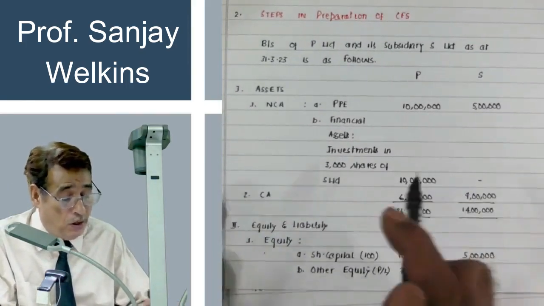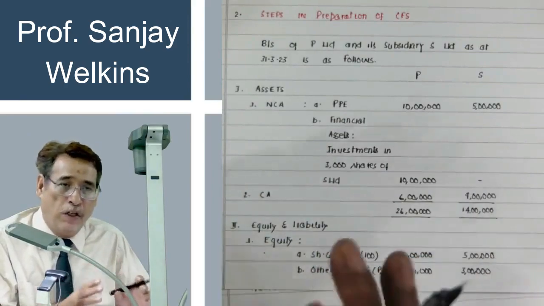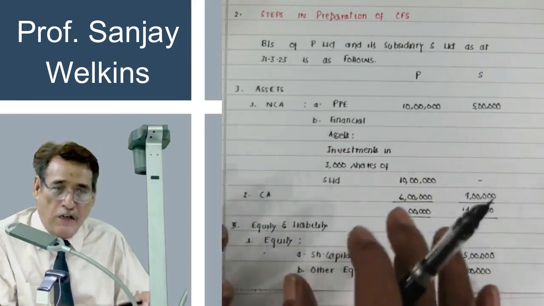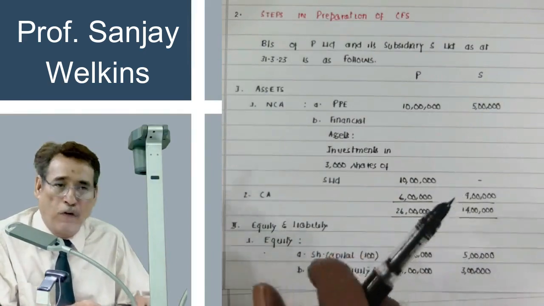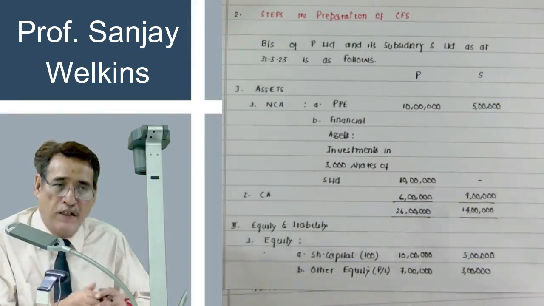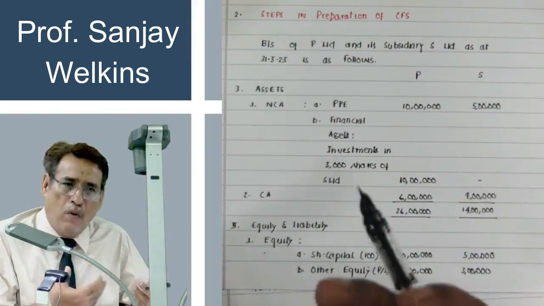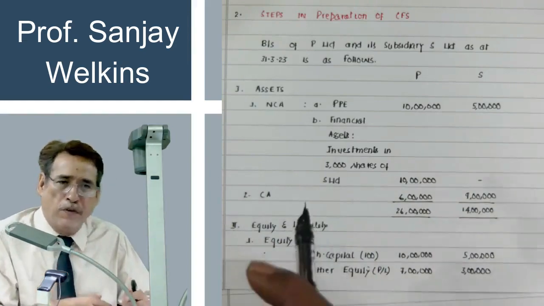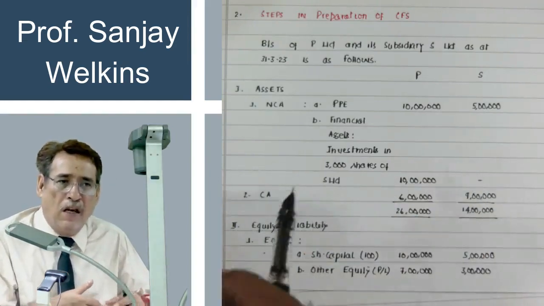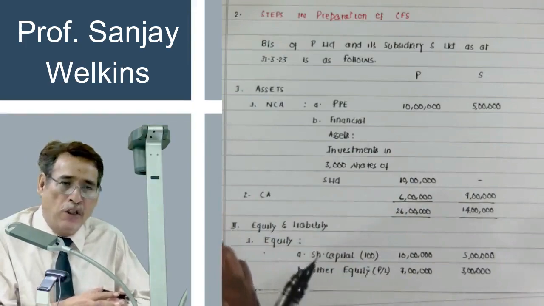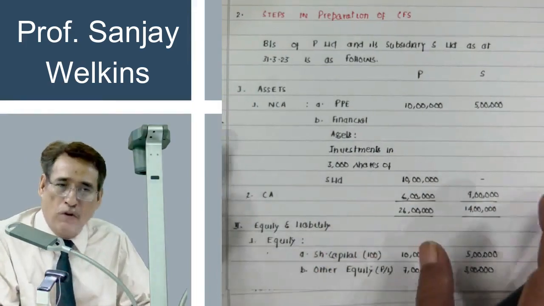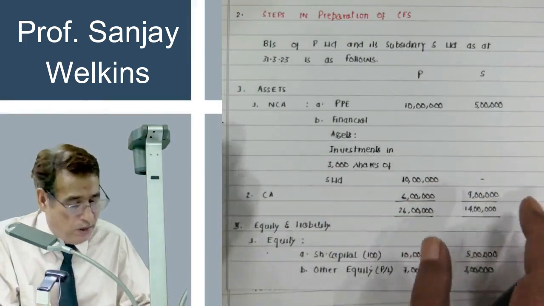Anyway, on 31st/3/2023, we are going to prepare the consolidated financial statement, and of course, we will have to apply the provisions of Ind AS 110. So what are those provisions, what are those guidelines, and what do we have to do? These are the questions we are trying to unfold through this particular demonstration.